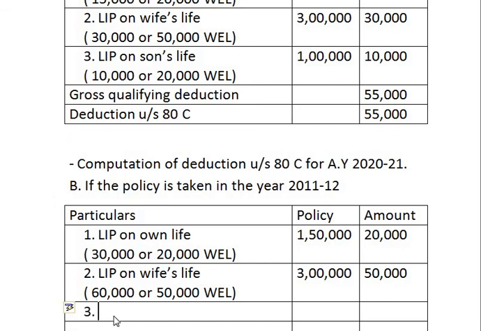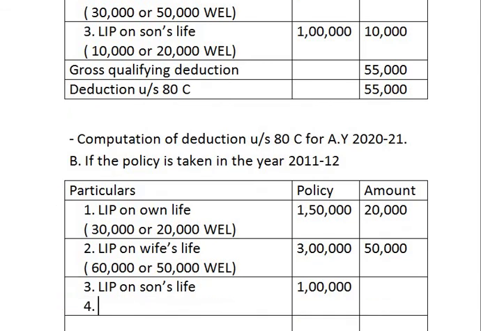Coming to next, third, life insurance policy on son's life. Amount is 1 lakh. Now on the next line we have to show the calculation.